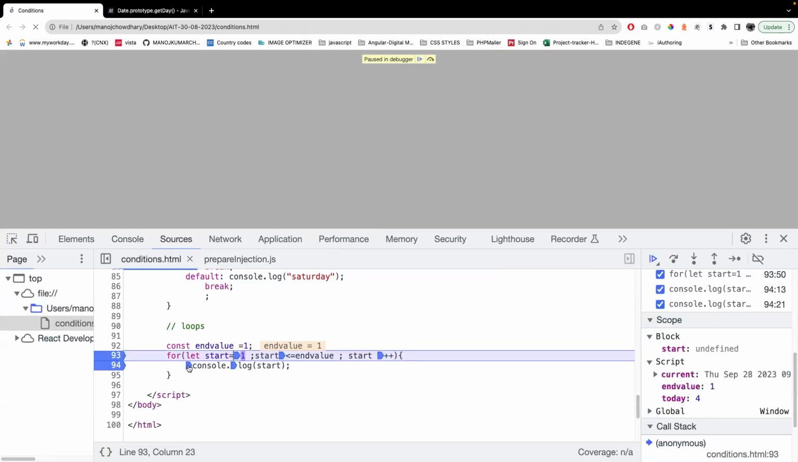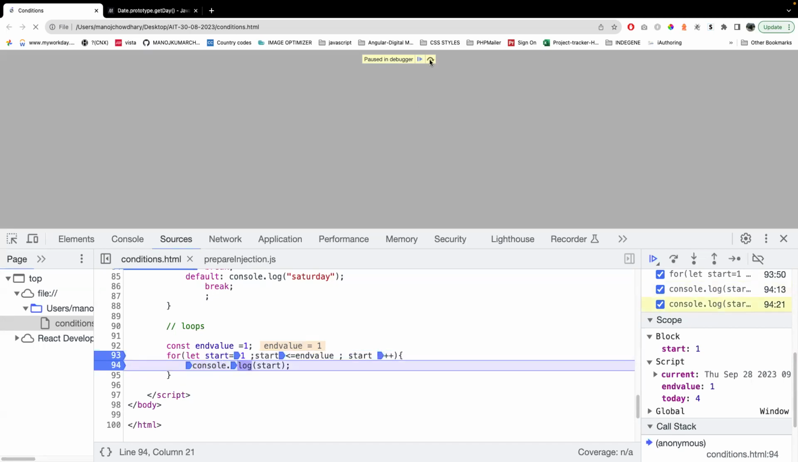Why? Because see, the start value is 1. Now the start value is 1, so 1 is less than or equal to 1. 1 is not less than 1, but it is equal to 1. One condition is true. But when I go with the increment, now it became 2.